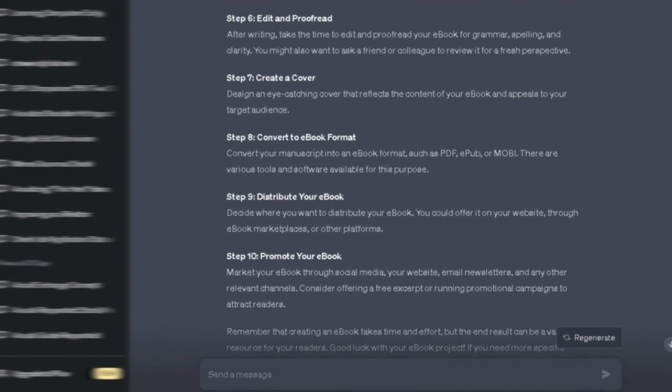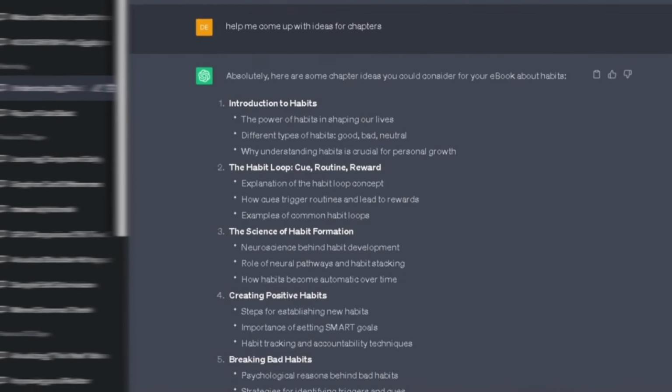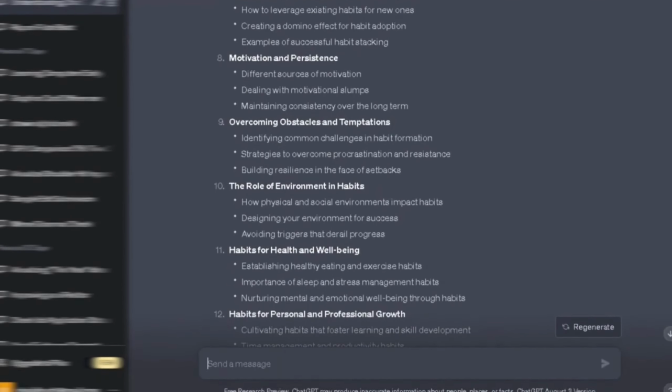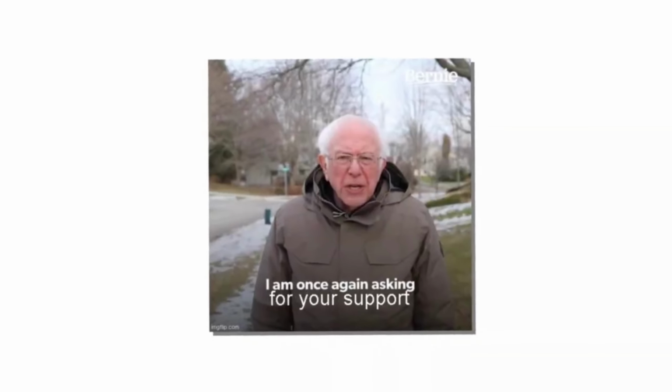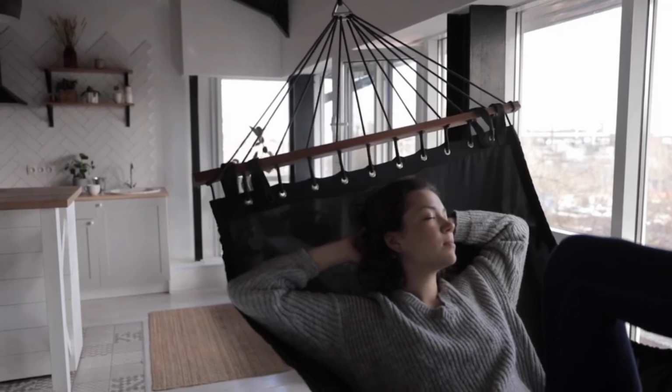With the blueprint in hand, I started writing the content for the ebook. I asked ChatGPT for help, and it gave me ideas for the chapters. It was like having a virtual co-writer. Each time I needed help with what to write, I would ask ChatGPT, and it would give me suggestions. This made the writing process much smoother.